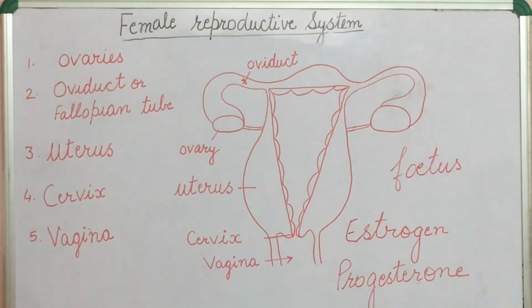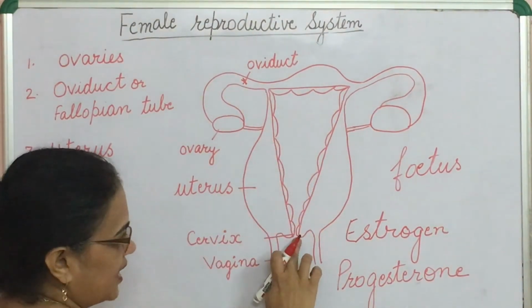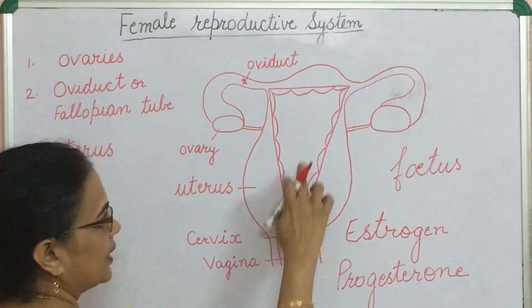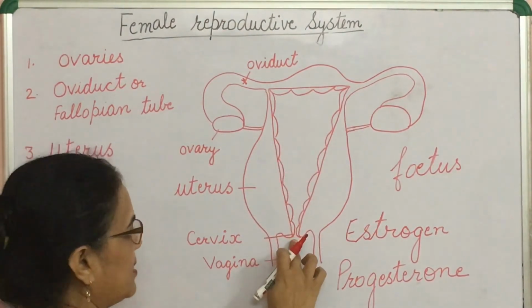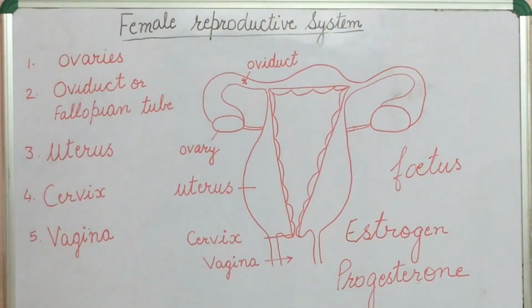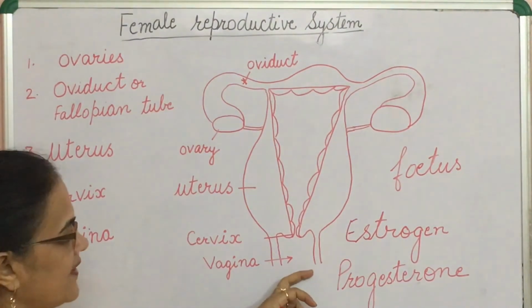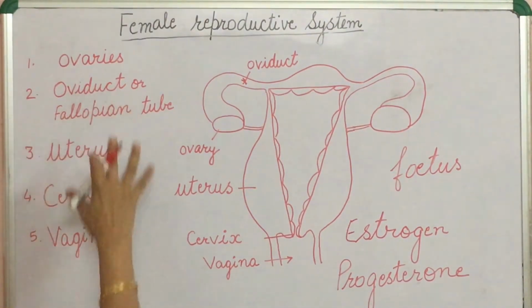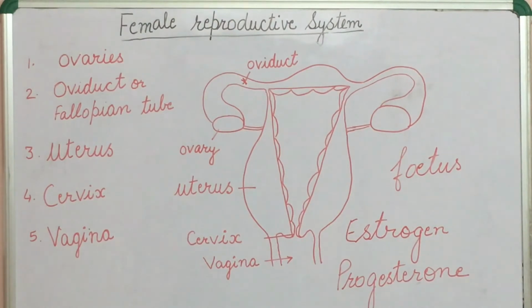Cervix: the opening of the uterus is known as cervix. Vagina, it receives the sperms. So these are the parts of the female reproductive system and the function of each part.